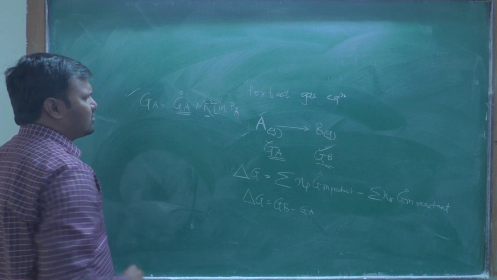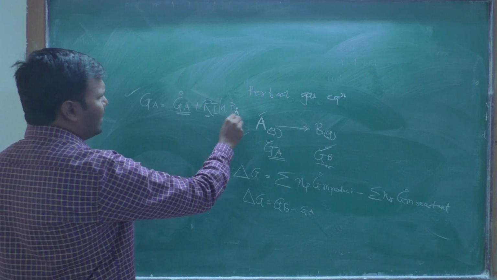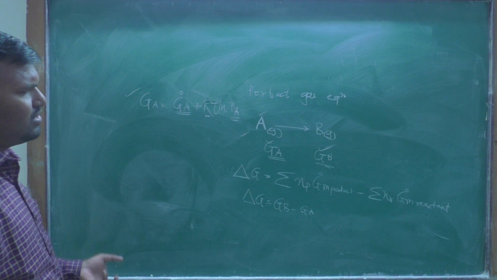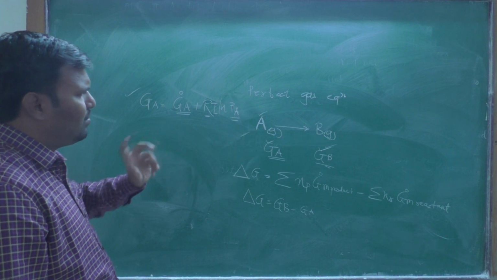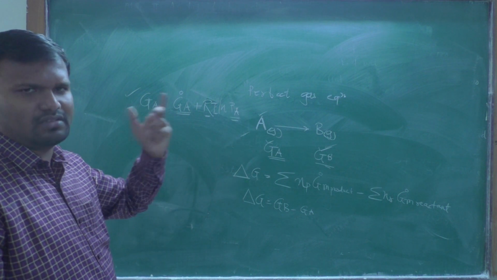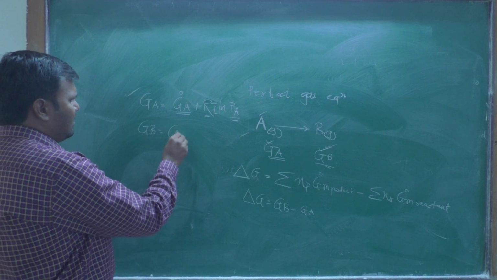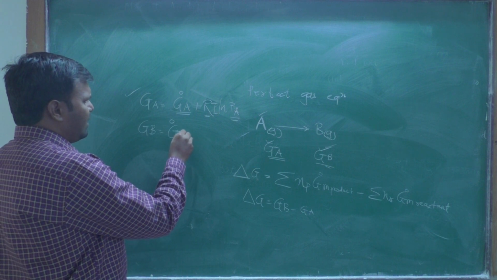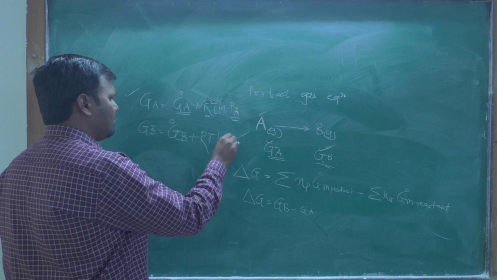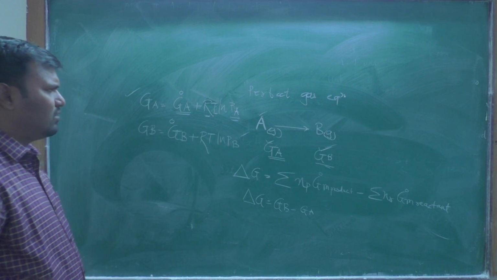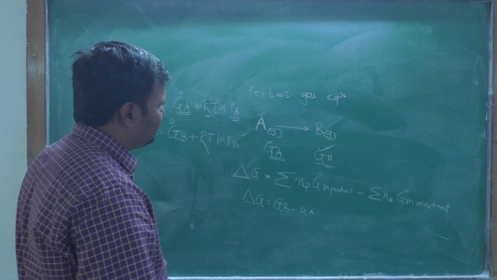R stands for the gas constant, T is the temperature, and Pa is the partial pressure for gas A, and Pb will be the partial pressure for gas B. Therefore Gb is equal to the standard Gibbs free energy for B plus RT ln Pb. This is the equation we will memorize and put in this equation.